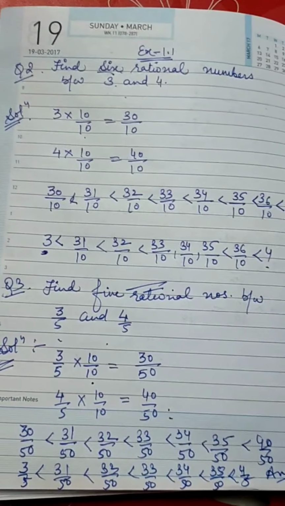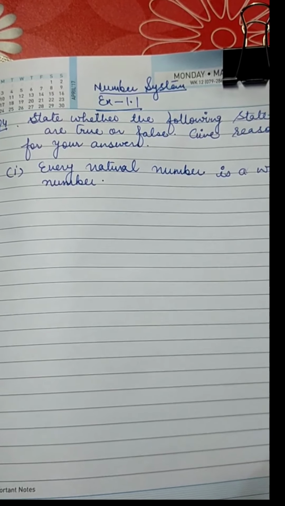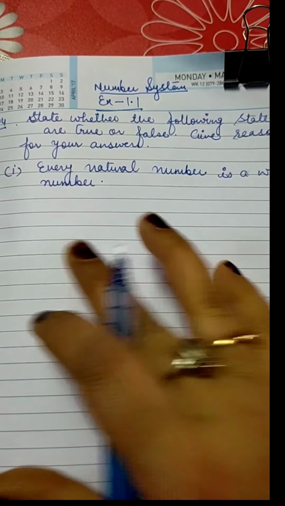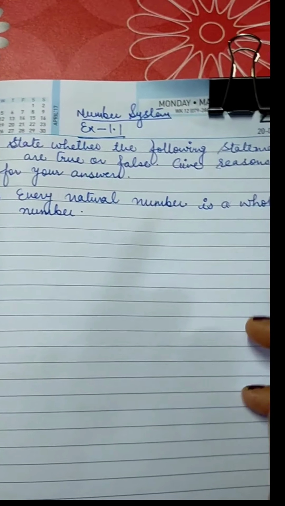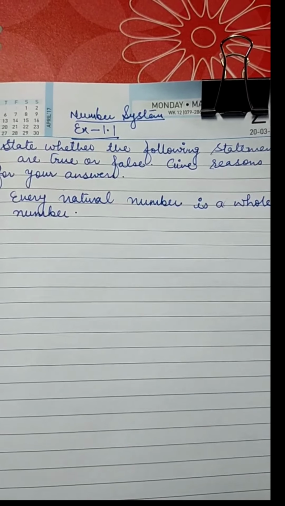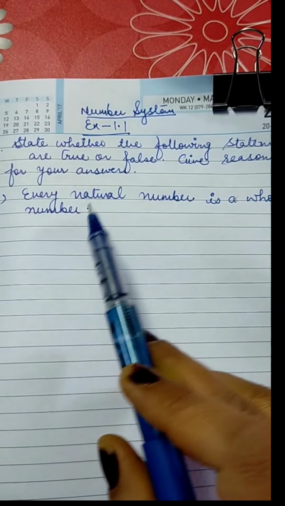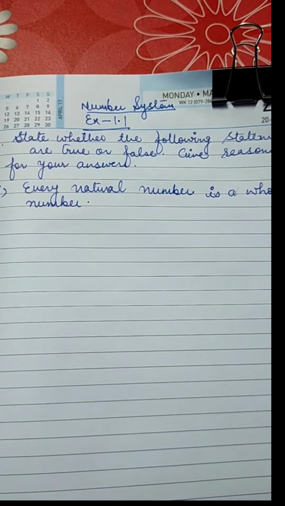I hope it is very much clear to everyone. Now exercise 1.1, and this is question number 4. State whether the following statements are true or false. Give reasons for your answers. First, every natural number is a whole number. We have to tell whether it is true or false.